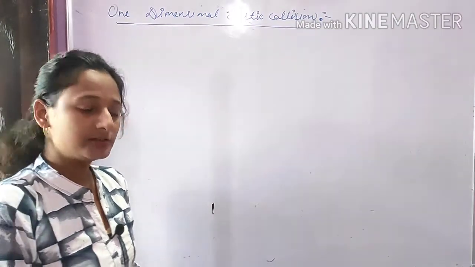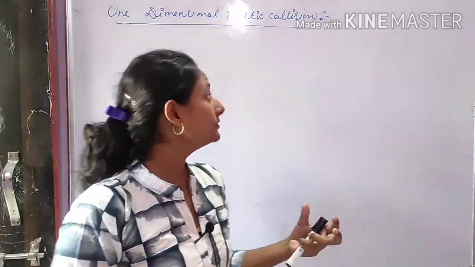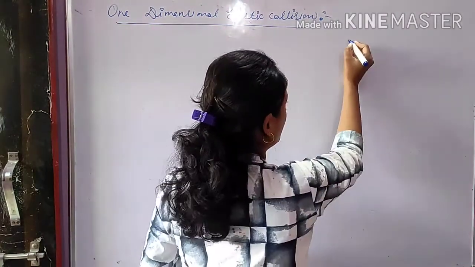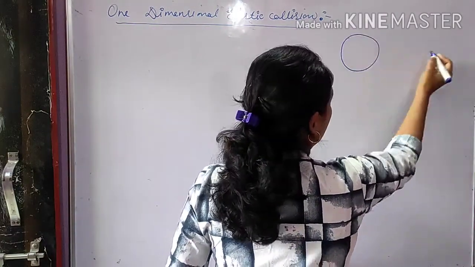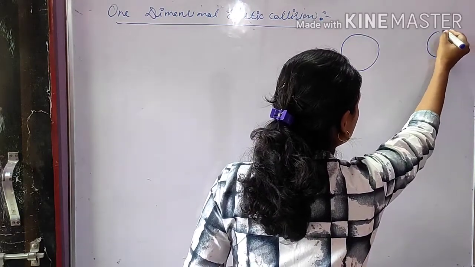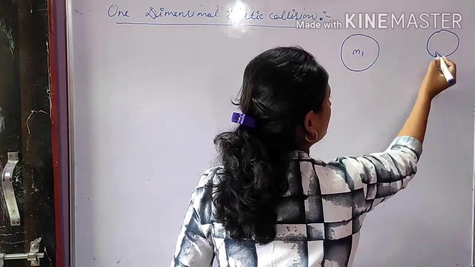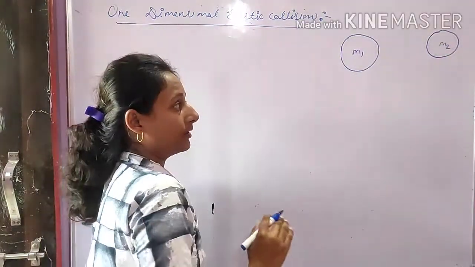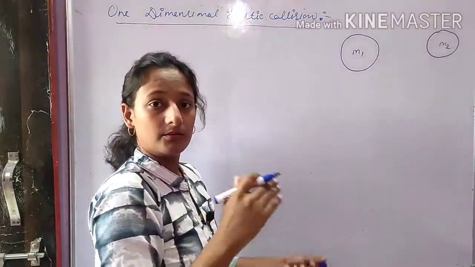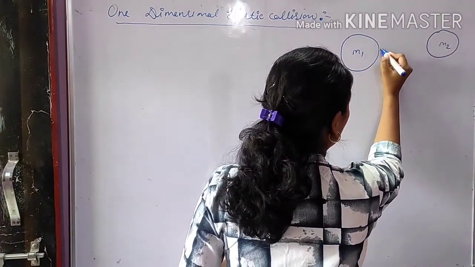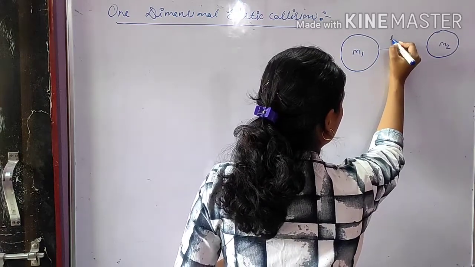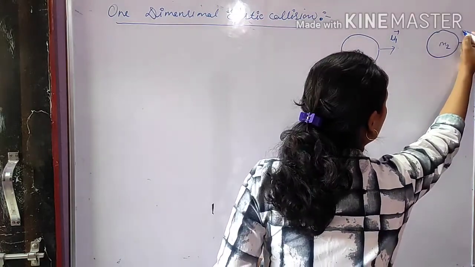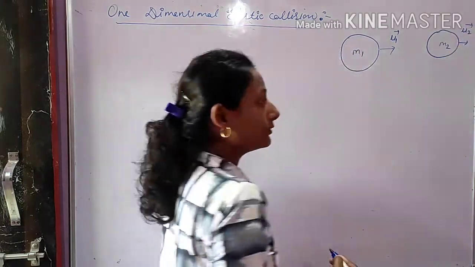So here two bodies collide. There are two bodies of mass m1 and mass m2. This is the mass m1 and this body is of mass m2. These are two bodies which are moving in one dimension with velocity u1 and body m2 is moving with velocity u2.